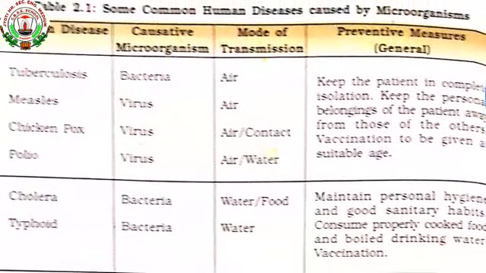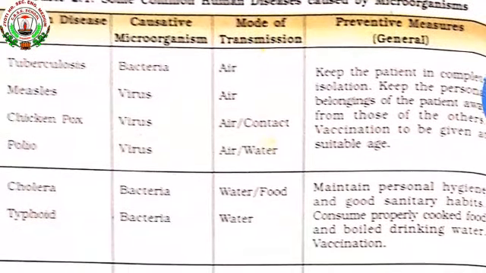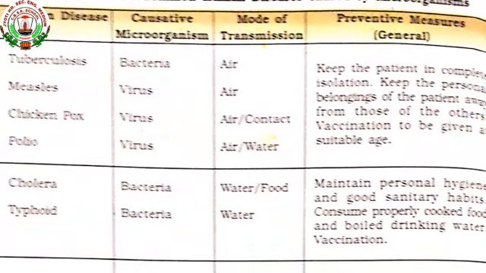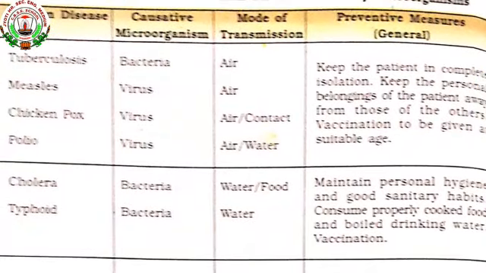And the third column is mode of transmission, meaning how it is spreading, either by air, water, food, or physical contact.